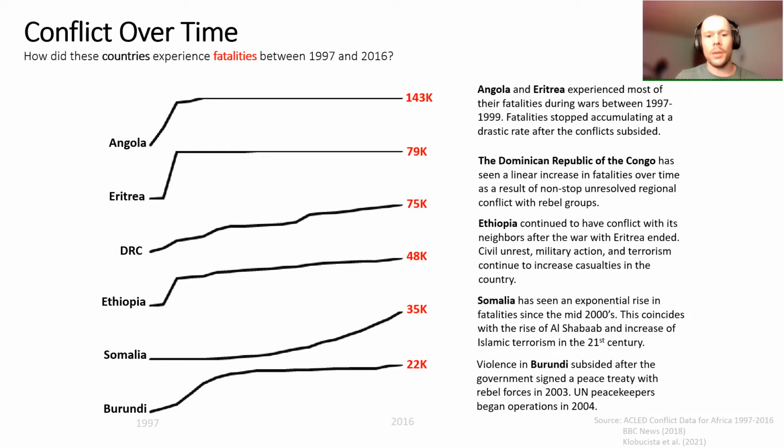Ethiopia has a spike from its war with Eritrea, but continued to see casualties after the war during civil unrest, terrorism, and the military response. Somalia has seen an exponential rise in fatalities since the mid-2000s. This coincides with the rise of al-Shabaab and the increase of Islamic terrorism in the 21st century. There's a good news story in all this. Violence in Burundi subsided after the government signed a peace treaty with rebel forces in 2003. Without this treaty, they likely would have had a curve similar to their neighbors in the DRC.